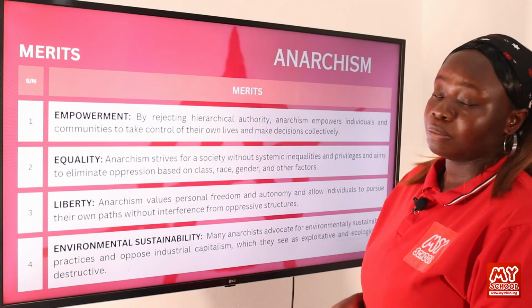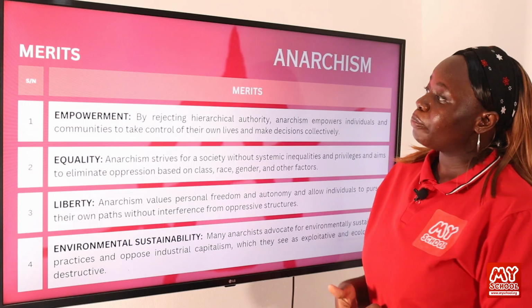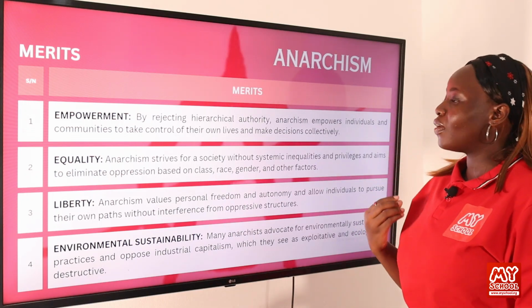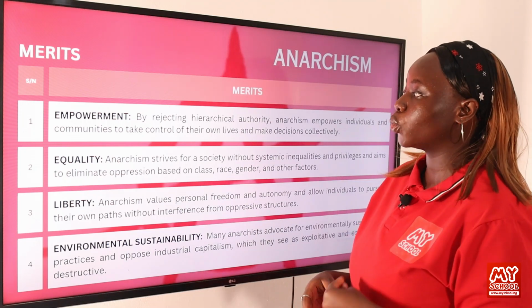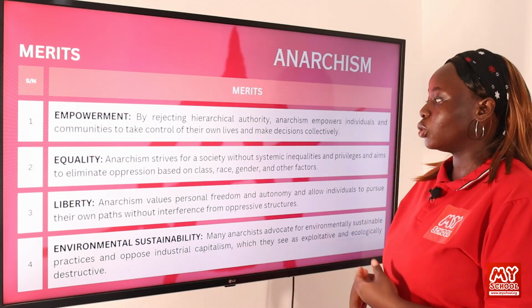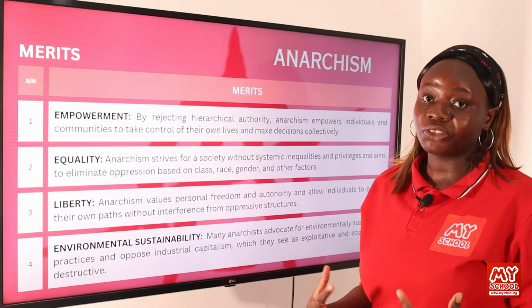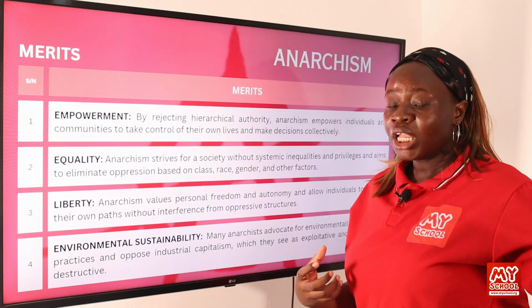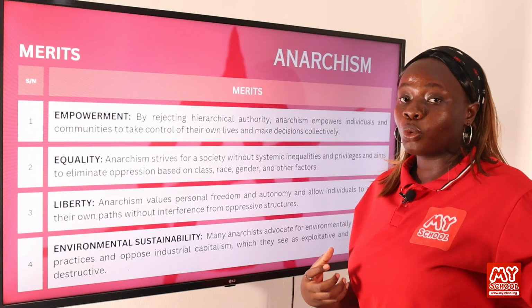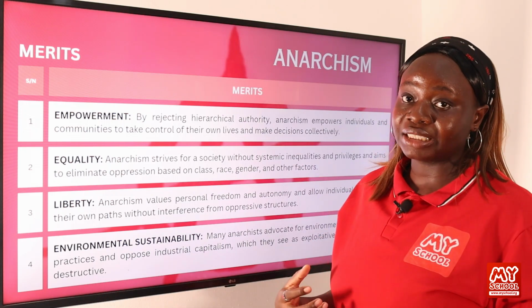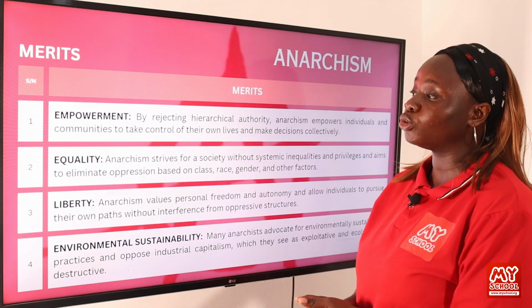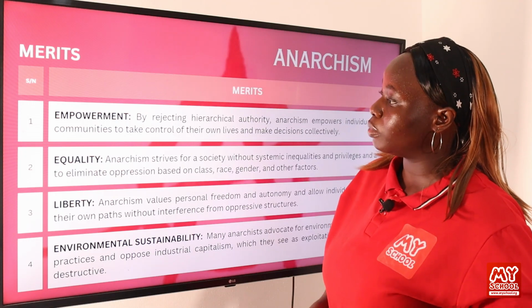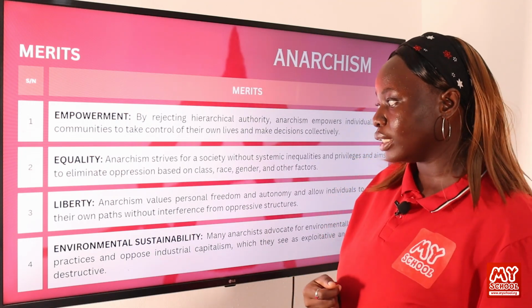All right, so I'm going to discuss the merits of anarchism. One is empowerment. By rejecting hierarchical authority, anarchism empowers individuals and communities to take control of their own lives and make decisions collectively. So it empowers members of the society to fight for their rights, as opposed to the states and the governments who sometimes abuse their rights in the society. So they try to get them to fight for their rights and to stand up against the powerful states and the governments.